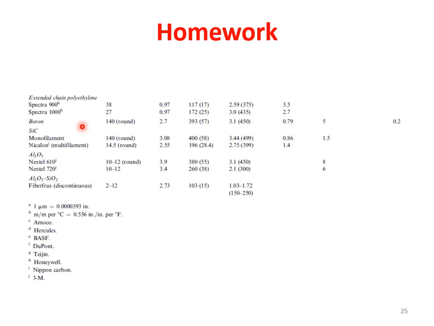So now what is your homework? You have to compare the tensile strength to weight ratio as well as modulus to weight ratio of the fibers, only fibers. I'm not speaking about composites, only fibers like carbon fiber, glass fiber, aramide fiber, ultra molecular weight polyethylene fiber and silicon carbide fibers to that of कंपोजिट्स मेड फ्रॉम दिस फाइबर्स. ऊपर जो एक टेबल दिया था वहां पे जो भी फाइबर का कंपोजिट अवेलेबल है, जैसे ग्लास का अवेलेबल है, कार्बन का कंपोजिट अवेलेबल है, राइट? कई कई केसेस में मैंने अरामाइड का भी देखा था उसमें, राइट? सो यू हैव टू कंपेयर द टेंसाइल स्ट्रेंथ टू वेट रेशियो ऑफ द फाइबर्स, composites and metals, right?